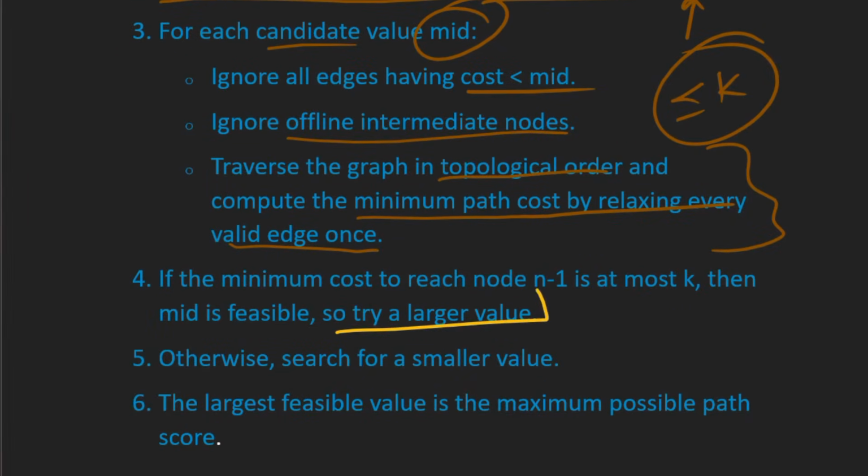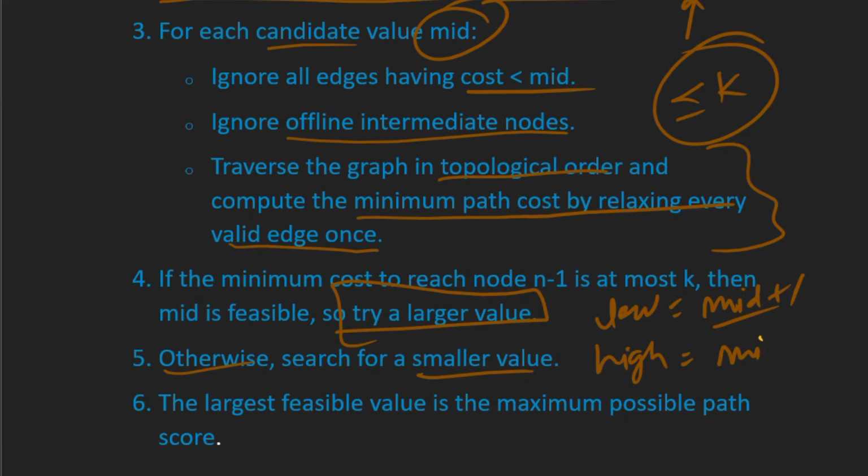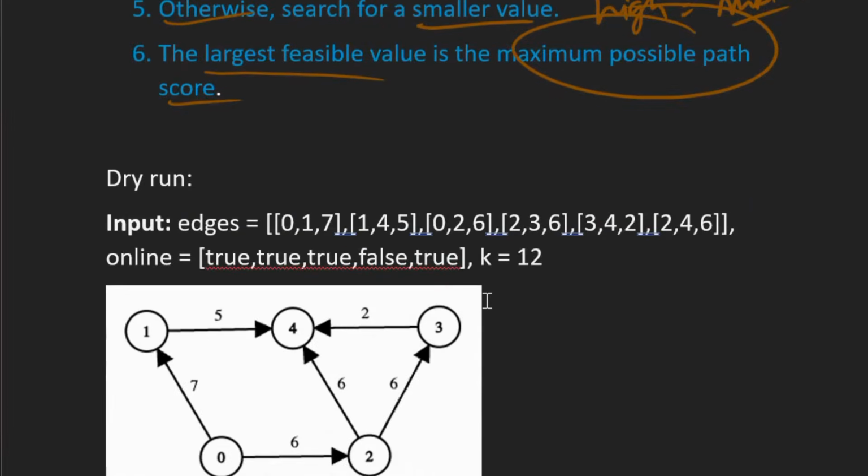So in that case, we will try for a larger value. So we update low equal to mid plus 1, and if it is not feasible, then we will try for a smaller value. So we update high equal to mid minus 1, right? And the largest feasible value is basically the maximum possible path score, so we return that as our answer.